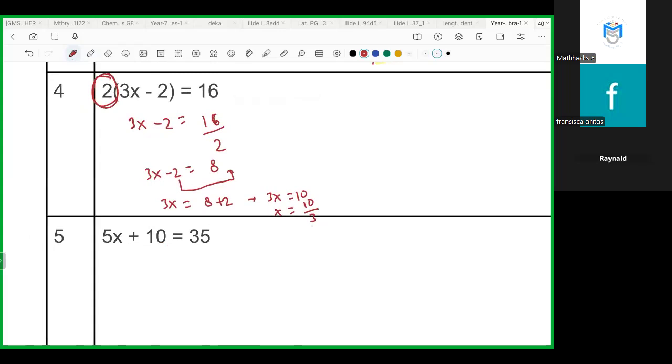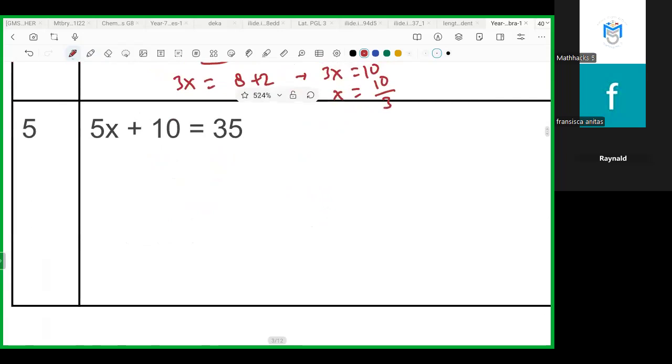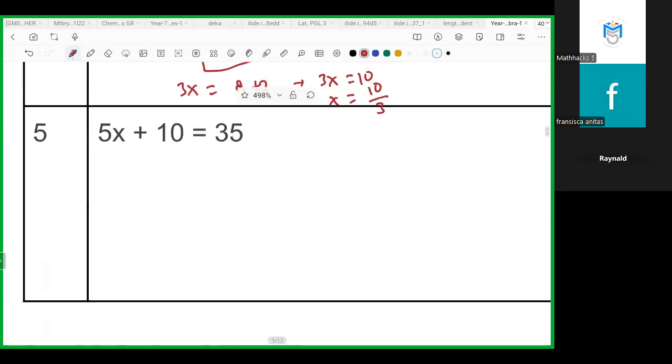Okay. How to solve number 5? For the first thing, what should we do? Divide it first. Wait, miss, we're doing number 4. Can you scroll up to number 5? Yes. Number 5.